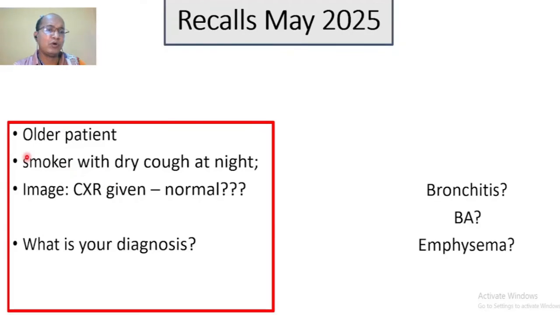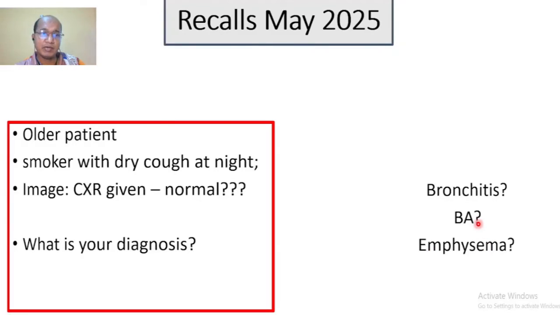So on the background of a history of smoking with dry cough at night and X-ray quite normal, the older patient, what might be my diagnosis? My diagnosis may be bronchitis. These three are confusing: bronchitis, bronchial asthma, emphysema. Absolutely, it was not a case of emphysema, because the X-ray is quite normal, no emphysematous change there. So emphysema is not in our consideration.